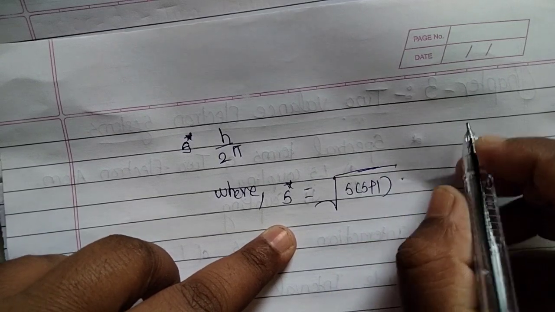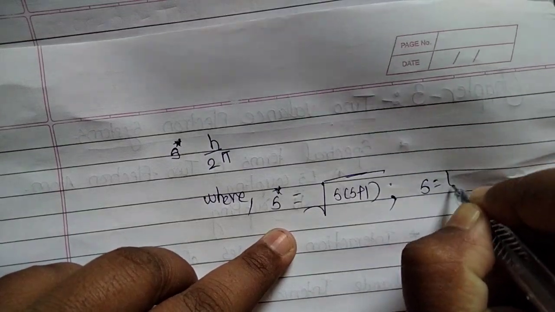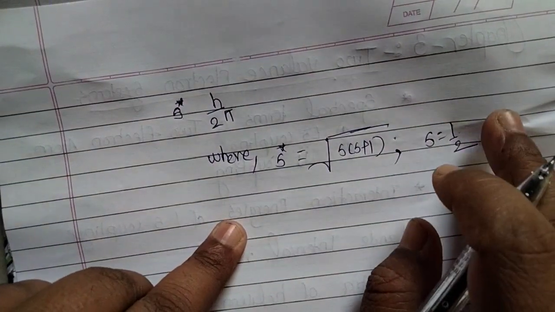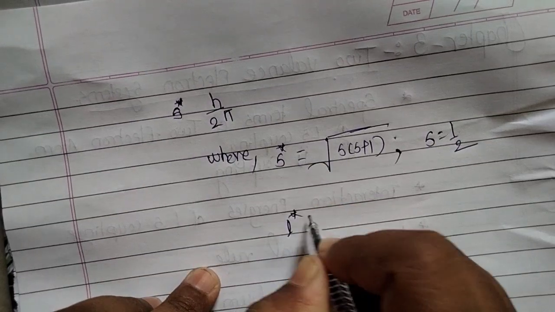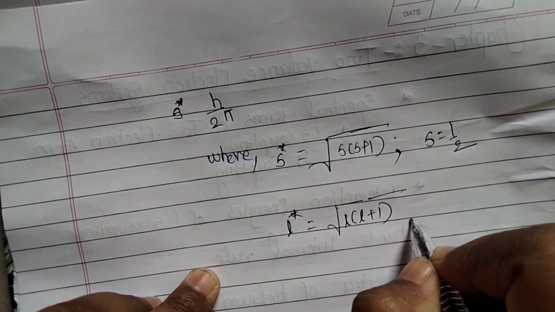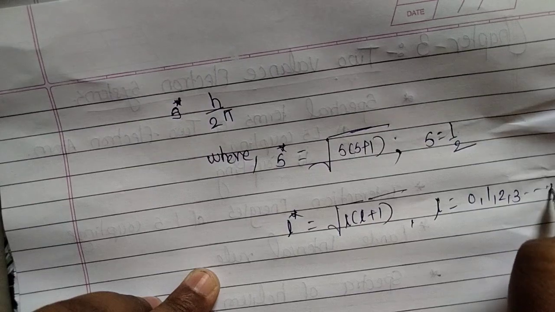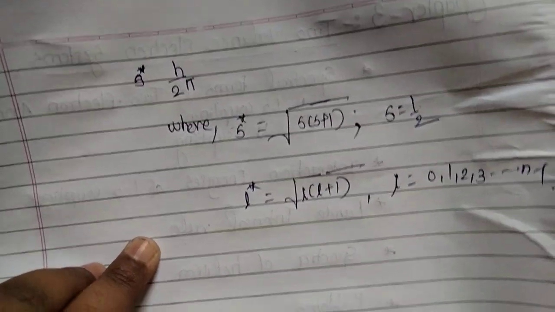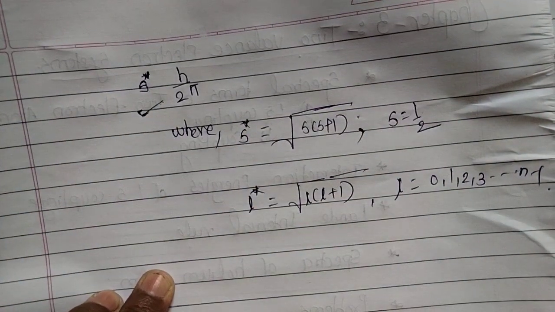Here the spin is 1/2; for the first electron the spin is half. And also for the orbital angular momentum, quantum mechanically we can write L into L plus 1, and here the value of L is 0, 1, 2, 3 up to n minus 1, we know that. So this is the spin angular momentum.